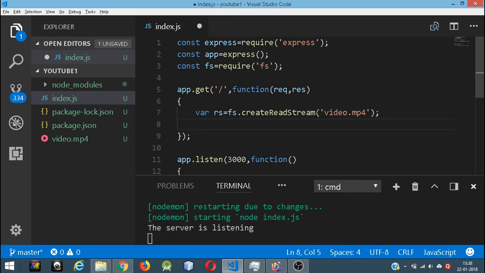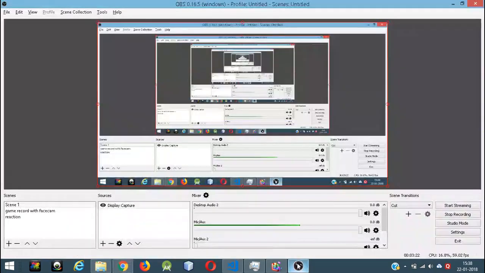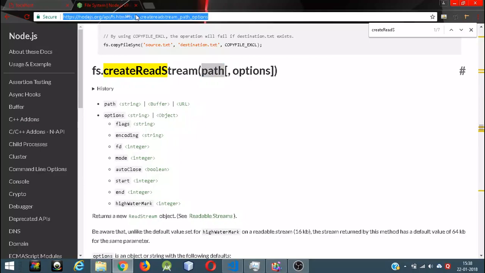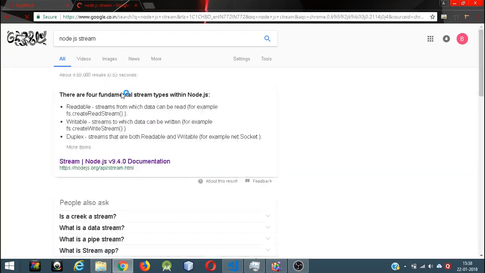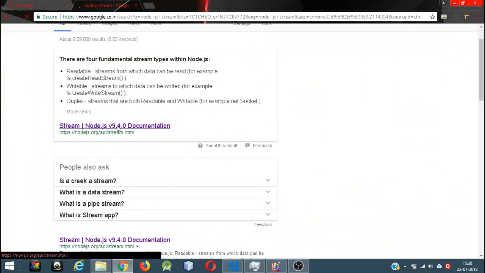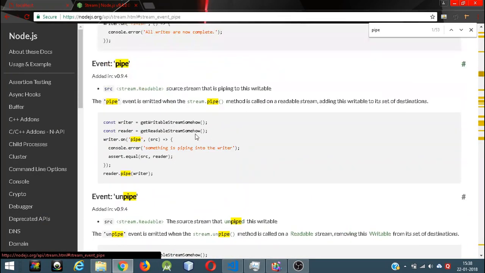So to stream the video, let me show you. It's better if I show you, right? Okay, am I recording? Yes. So to stream the video, so node.js stream. Well, I know the code, but I'm doing this so that it's easier for you guys to go back and follow, because you need to memorize. That's the only thing which I focus every time. You need not memorize everything, you just need to know where to find the information which you're looking for.